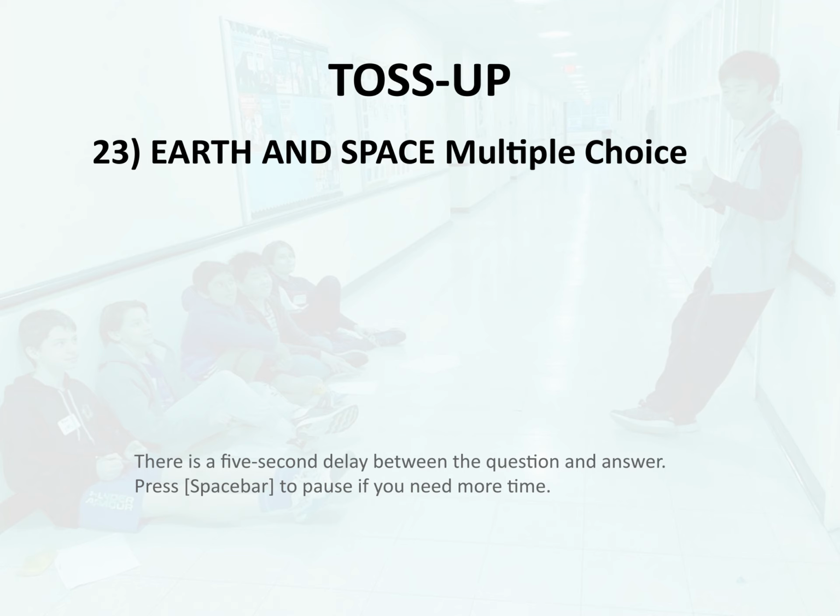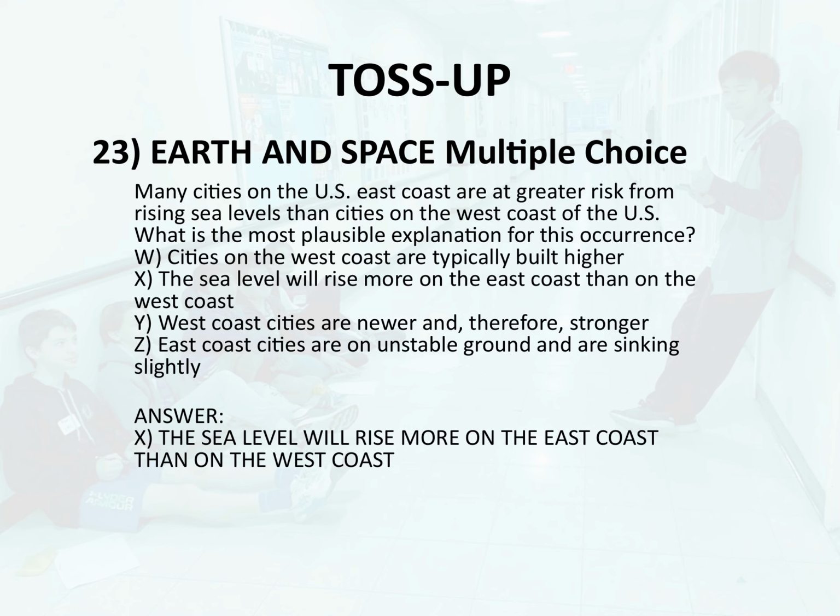Y. West coast cities are newer and, therefore, stronger. Z. East coast cities are on unstable ground and are sinking slightly. Answer: X. The sea level will rise more on the east coast than on the west coast.